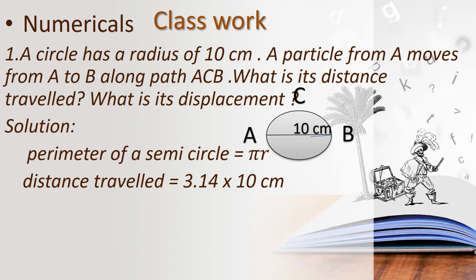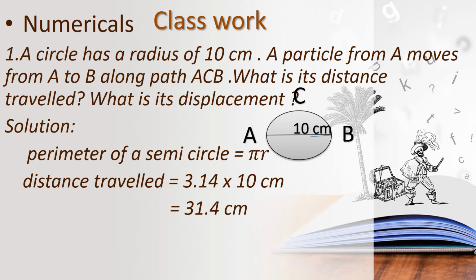Have you all found the answers? The answer is 31.4 centimeter. Have you all got this answer? So we got the distance travelled through the semicircular path. The distance travelled is 31.4 centimeter. So now we need to find the displacement.